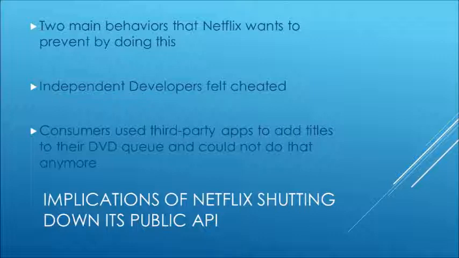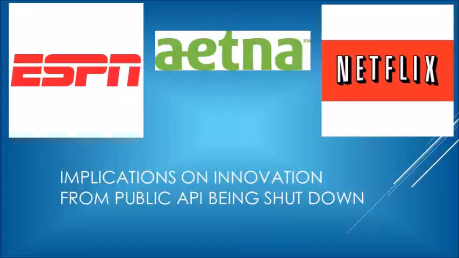However, by doing this, all the independent developers felt cheated because they had created all these apps and applications and websites using the Netflix API to help Netflix customers. They felt as if the rug was taken out from under their feet because their apps no longer worked because Netflix had shut down its public API. Also, consumers who use third-party apps to add titles to their DVD queue could not do that anymore because all of those third-party apps needed the public API of Netflix. So that was another issue that Netflix had to face.